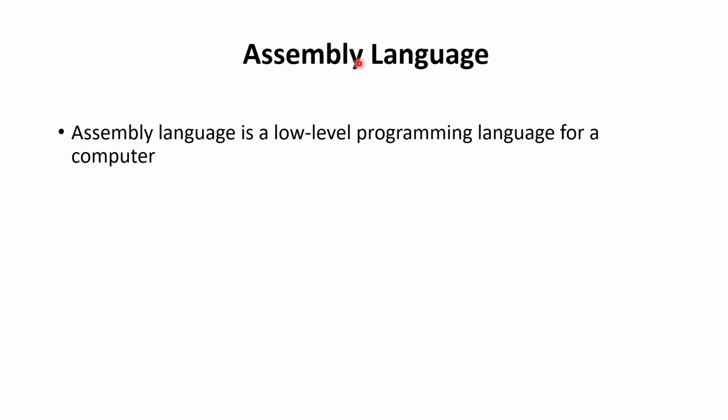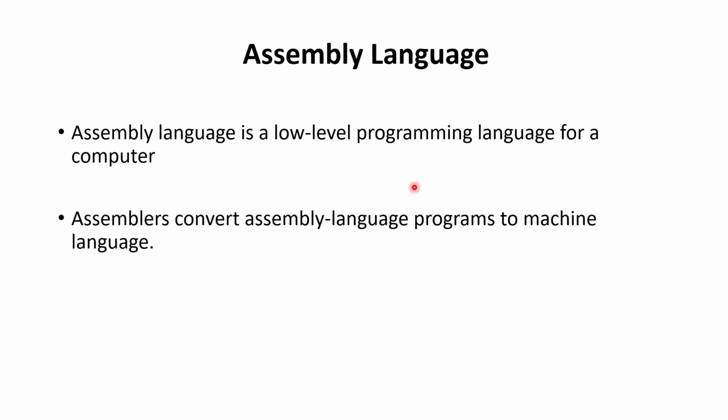Assembly language. Assembly language is a low-level programming language for a computer. An assembler converts assembly language programs to machine language. As I said before, computer only understands machine language, 1 and 0. So computer cannot understand assembly language code. So we use assemblers. Assemblers convert assembly code into machine code so computer can run it.